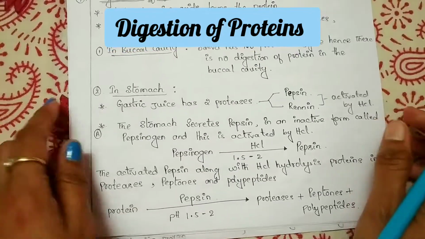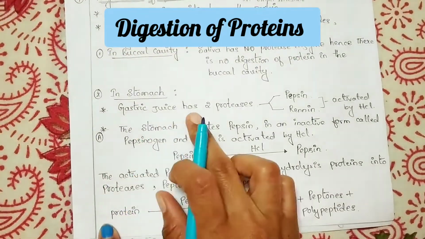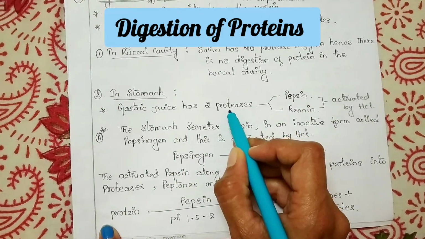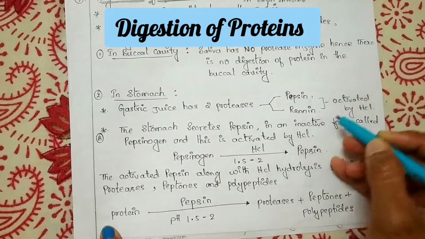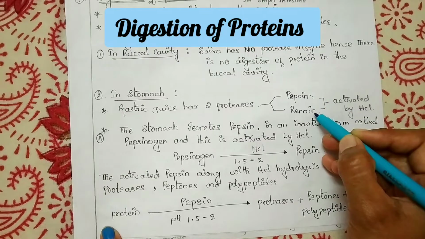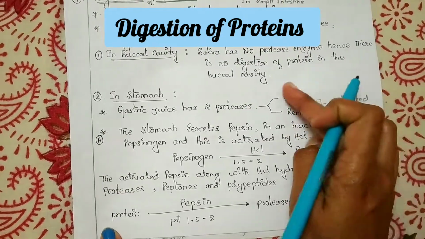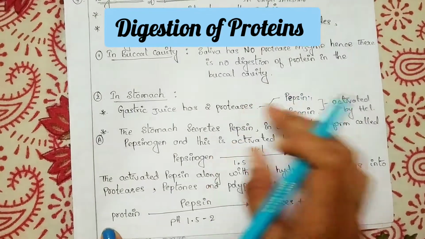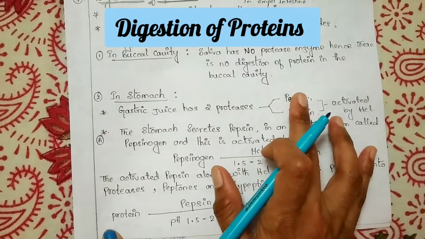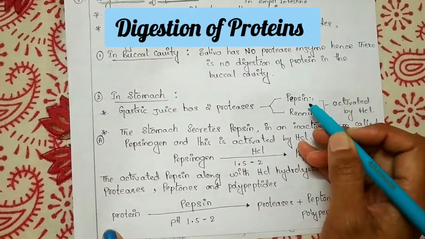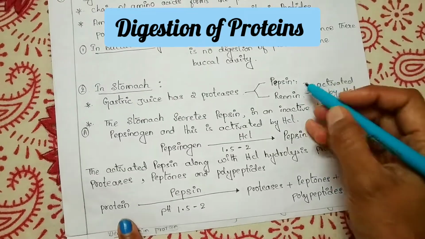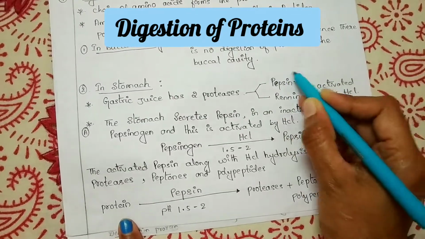Now the second, in the stomach, the gastric juice has two proteases, that is pepsin and renin, and these pepsin and renin are going to be activated by HCl. That means that these will be there in the inactive form. When the HCl comes and activates them, they will convert into the active form. So the first one, we will discuss about the first one, that is pepsin.